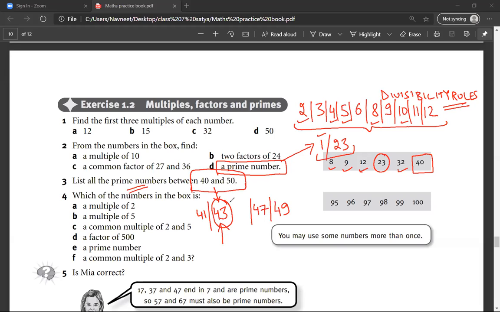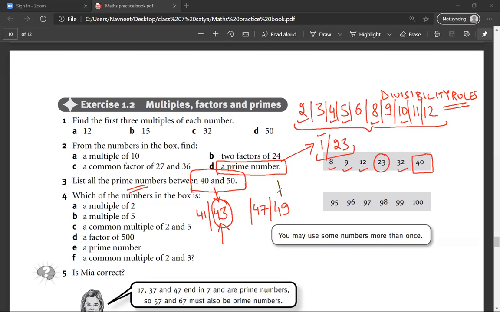How is 43 divisible by 3? Oh, sorry. Is 43 divisible by 3? No sir. So is 43 a prime number? Yes sir.